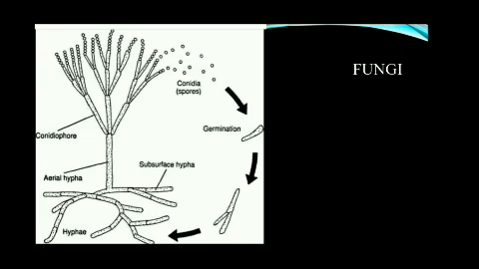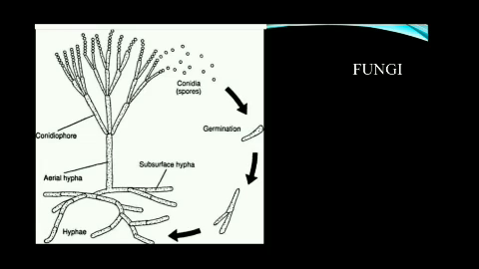There are two types of mycelium. If the mycelium contains cross walls, it is called septate mycelium. If there is no cross wall, it is called aseptate mycelium. When aseptate mycelium contains many nuclei, it is called coenocytic mycelium. Most of the fungi are multicellular and eukaryotic. Some species of fungi like yeast are unicellular eukaryotic cells. The cell wall of fungi is made up of a chemical substance called chitin.